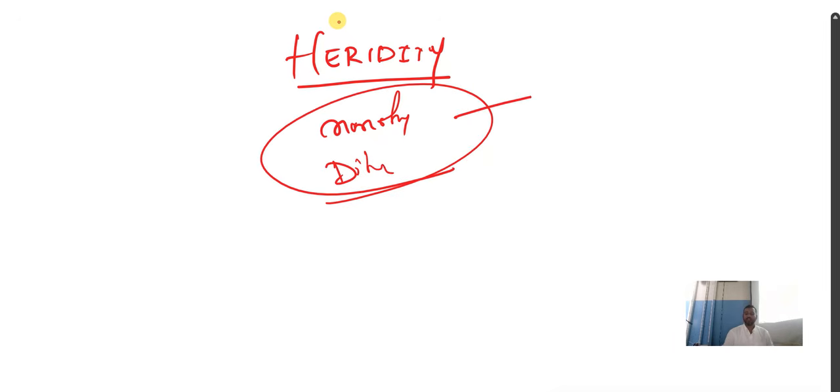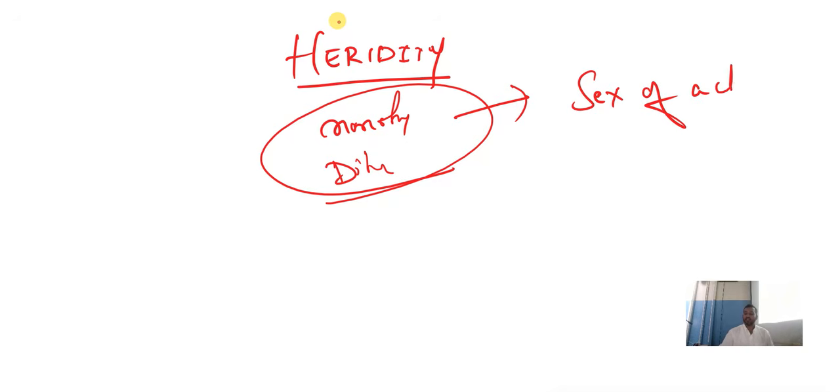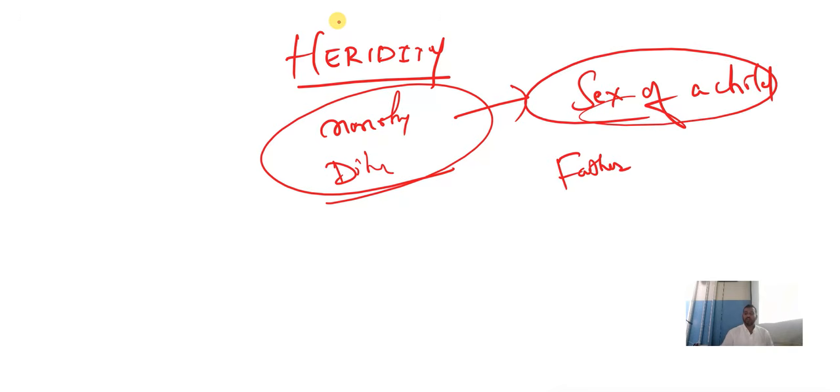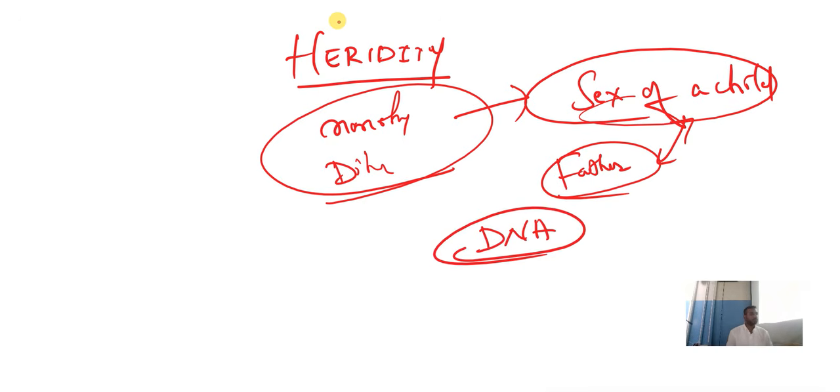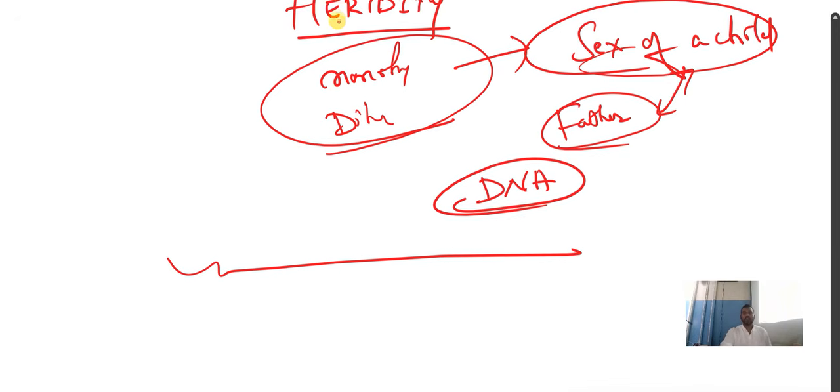The questions are there. If not, how do you determine the sex of a child, whether it is a male child or female child? The same thing they will ask: how is the father responsible for determining the sex of a child? The answers are almost similar to each other. And based on DNA, they will ask you some questions. Clear? Checkerboard you have to study. So that is the end of the chapter heredity. Nothing much, and straightforwardly you will get 3 marks from this chapter.